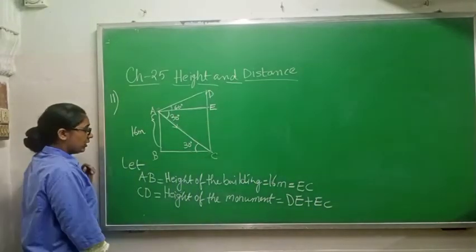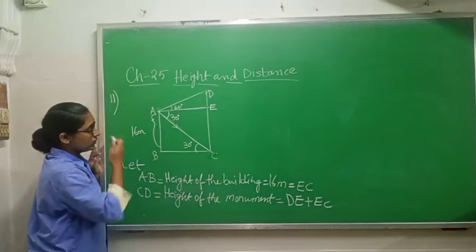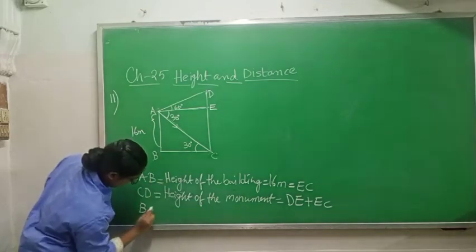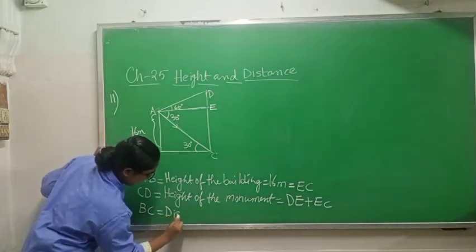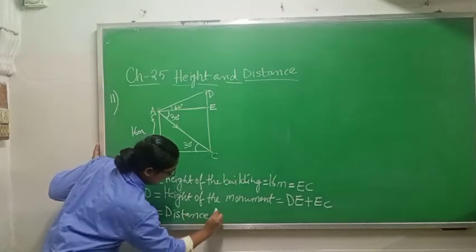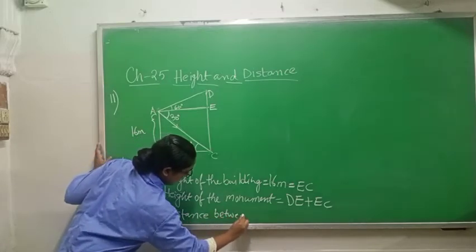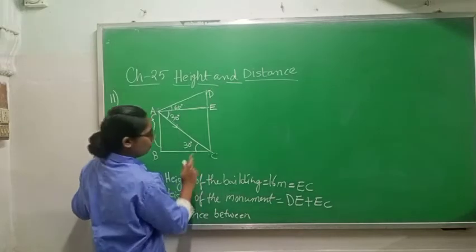Understood up to here? Now what you will write? BC. BC is distance between building and monument.